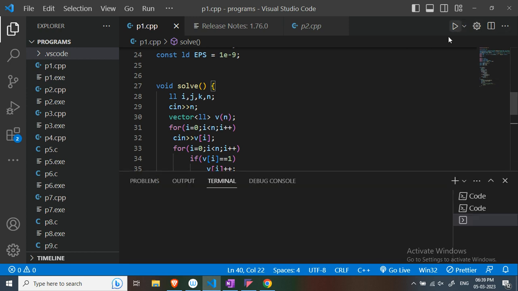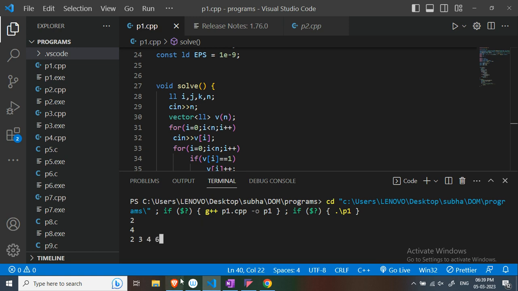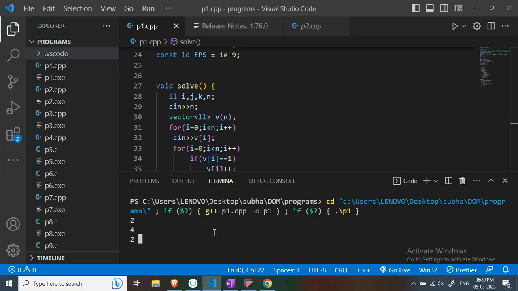Okay, so let's run the program. Let's say I am taking 2 as the number of test cases, and let the first size of the array be 4, and then give 2 4 3 6. Yes, 2 4 3 6 was the input. Let's press enter.